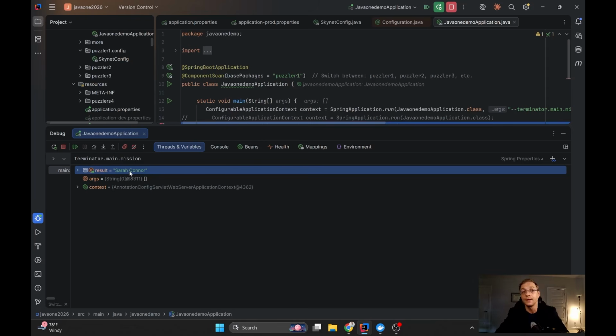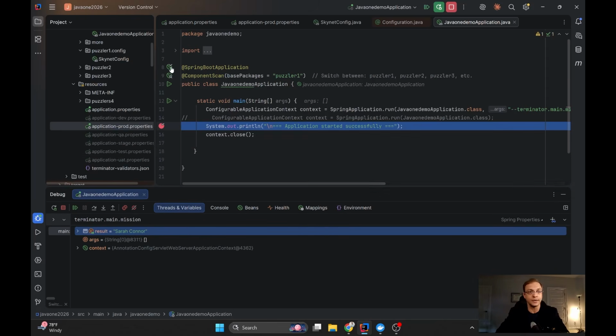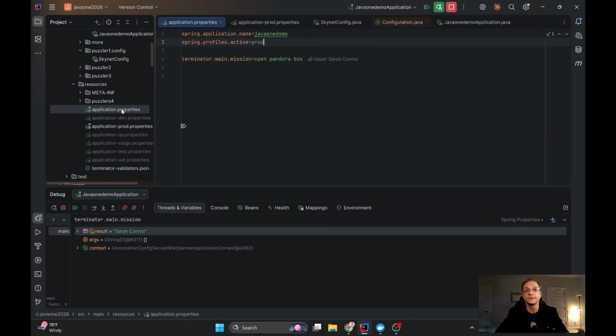So, in order to understand where it came from, by the way, can you see that all non-active property files are disabled here? Okay, and IntelliJ marks only the two which actually are active. And if we open the application.properties, we can see the real value is Sarah Connor.